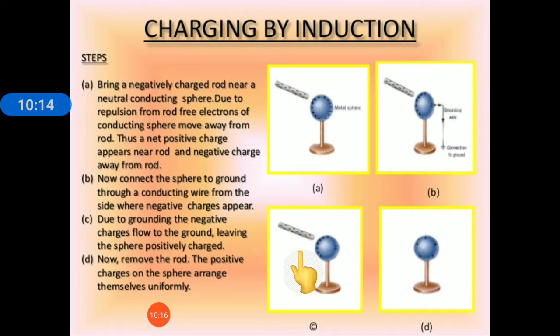The third method is charging by induction. This is when a neutral body is brought near a charged body. The electrons present in the neutral body are forced to move within it. This is called induced electricity. So in the induction method, there is no contact of the neutral body and the charged body. Just a neutral body is brought near a charged body, and without touching, the electrons present in the neutral body are redistributed. Okay, so three methods of charging are there: friction, conduction and induction.